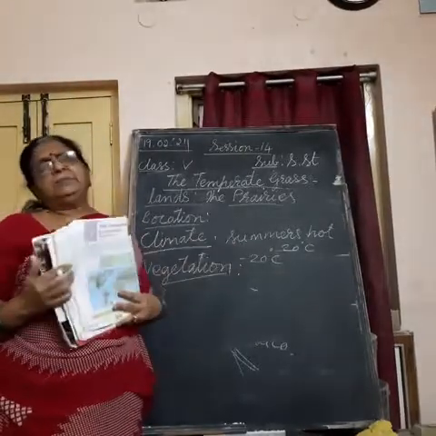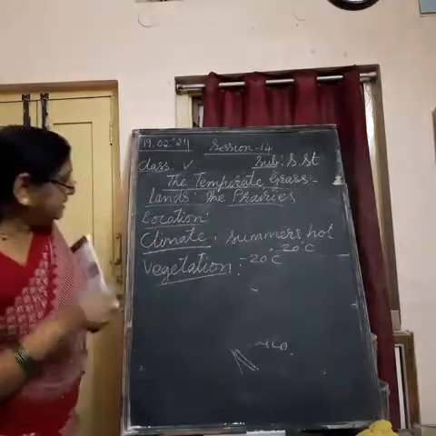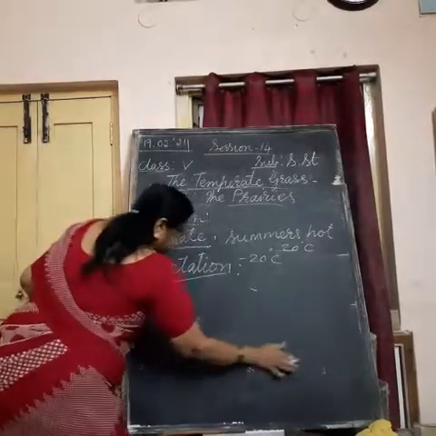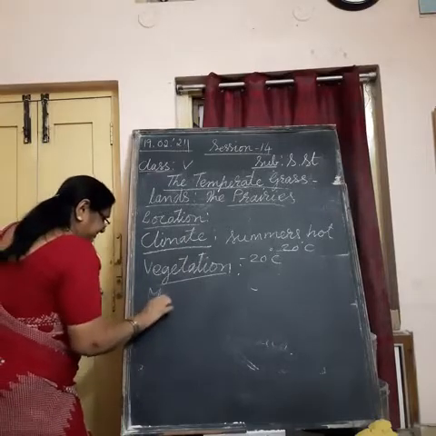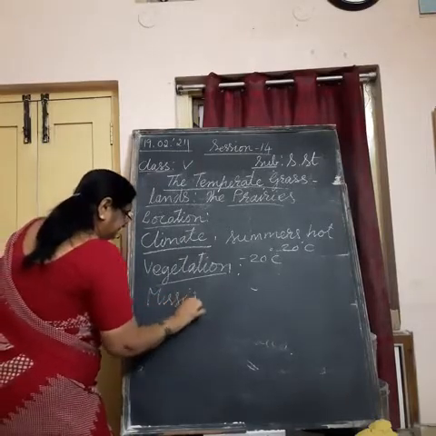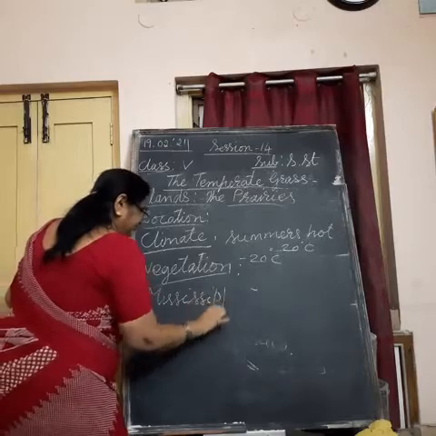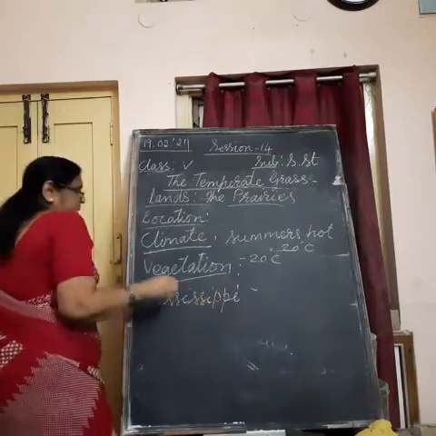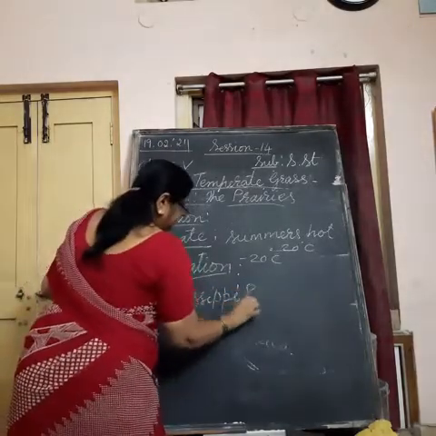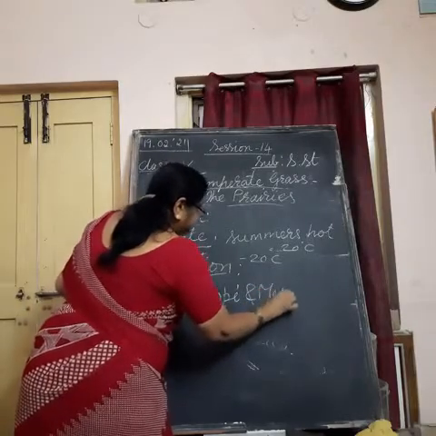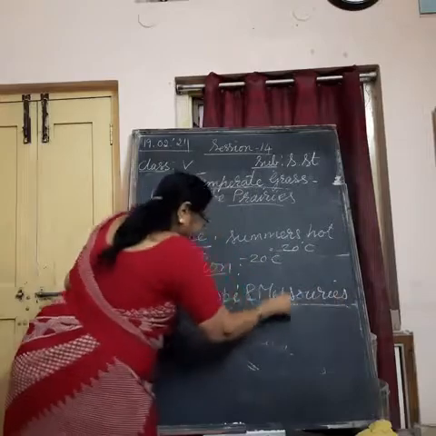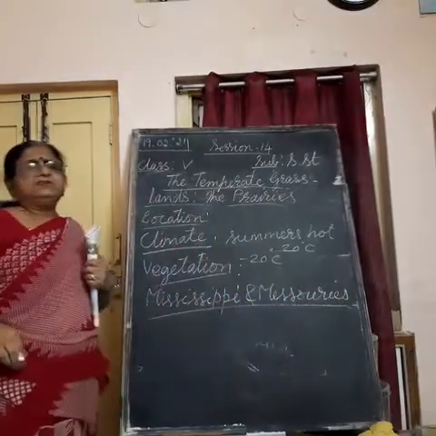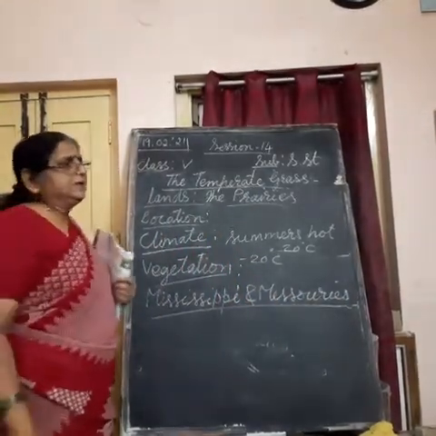Water is available in plenty in this area. Two very big rivers flow in this prairie region: Mississippi and Missouri. These are two very big rivers which have water all through the year. They are perennial rivers.